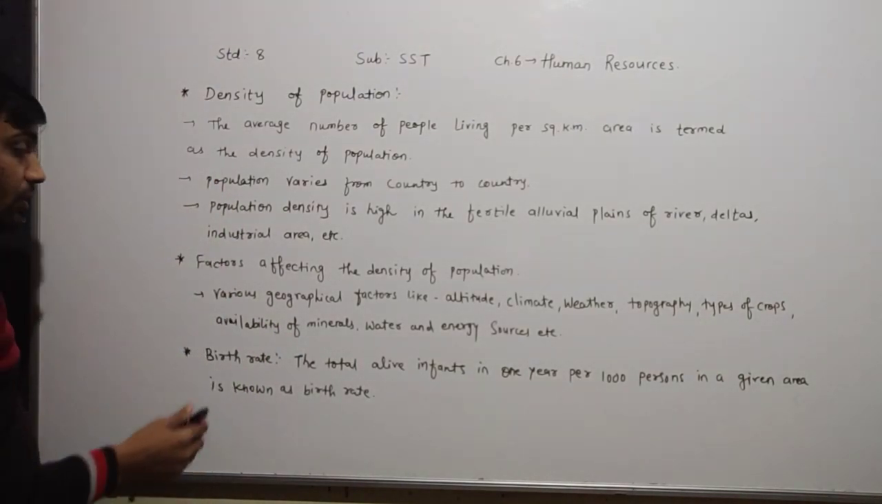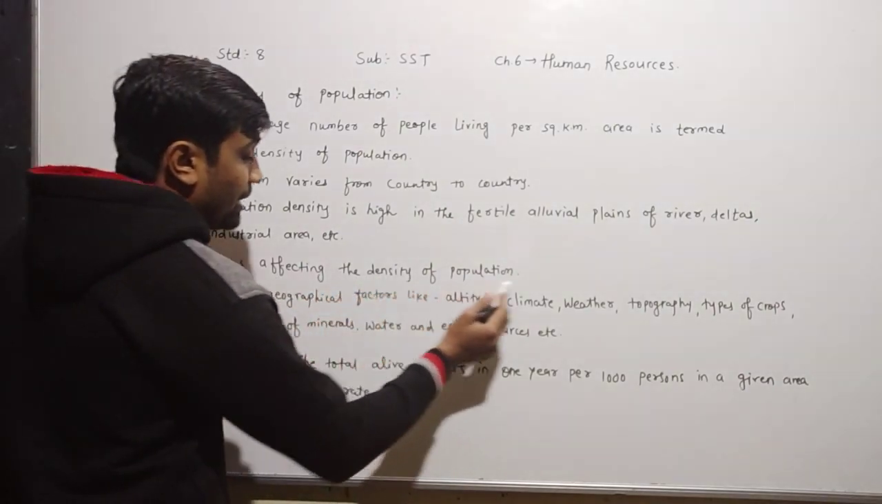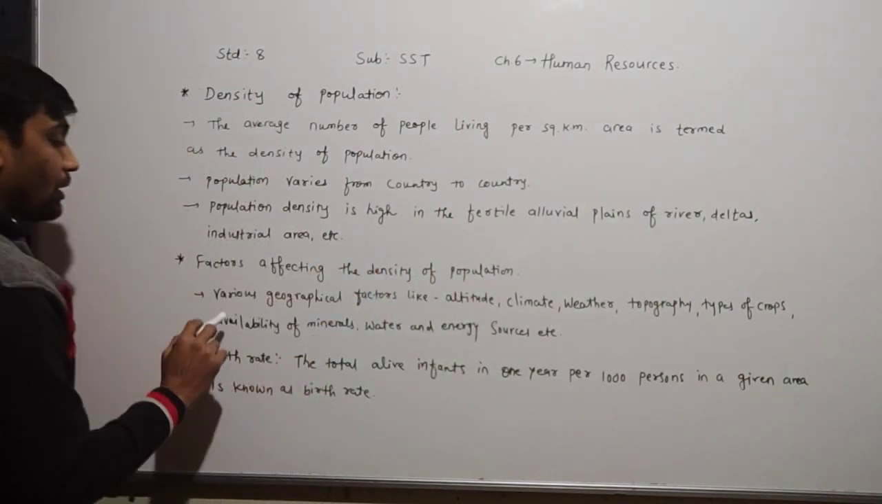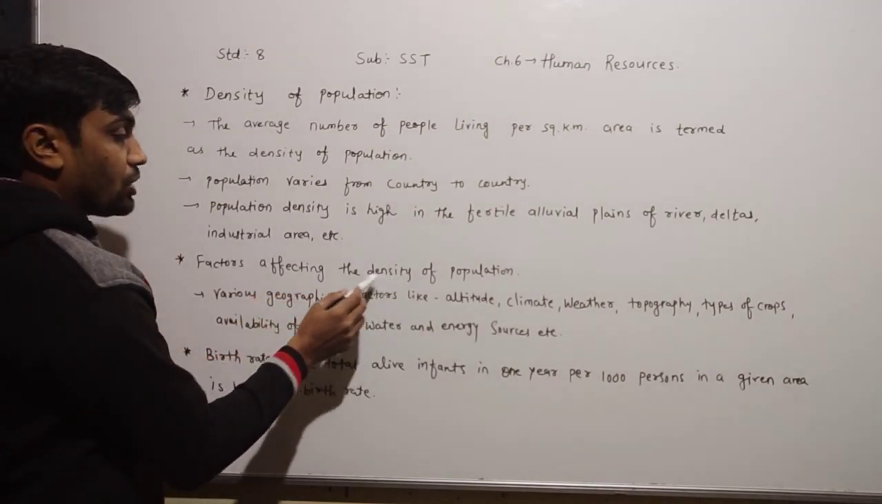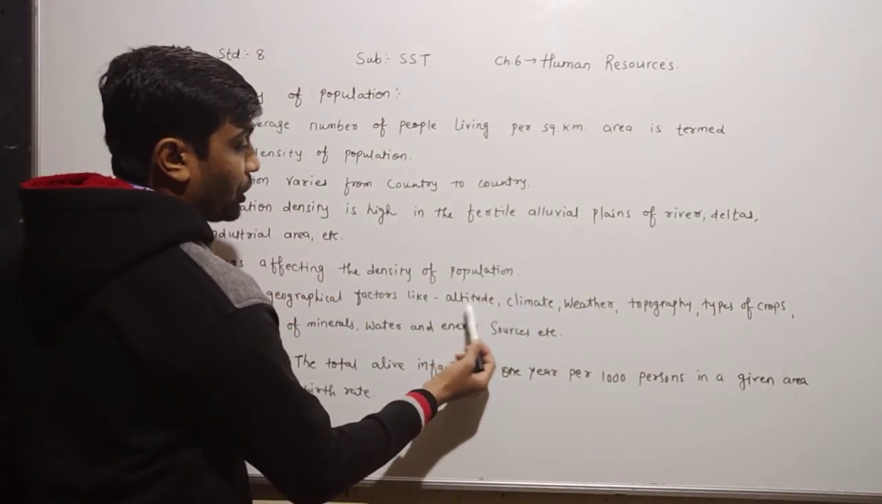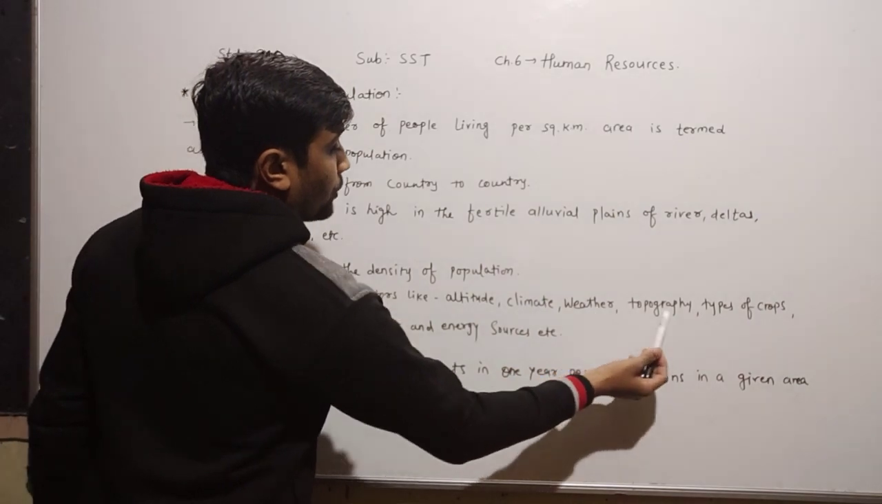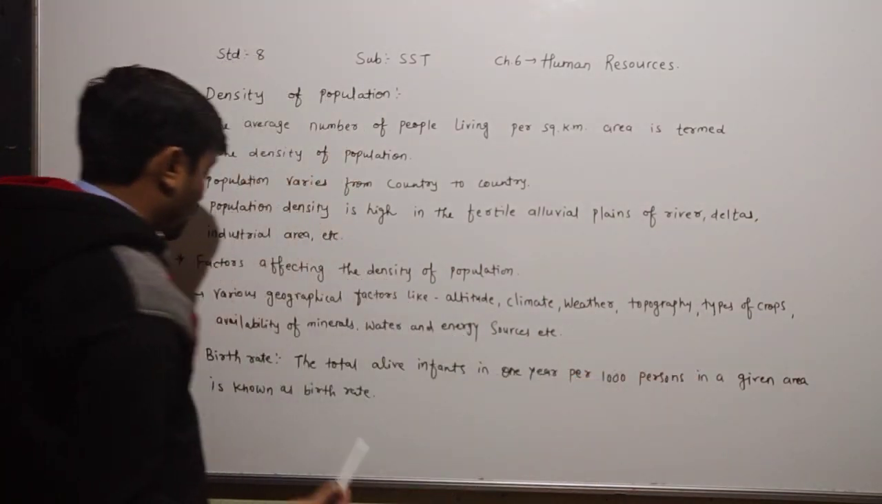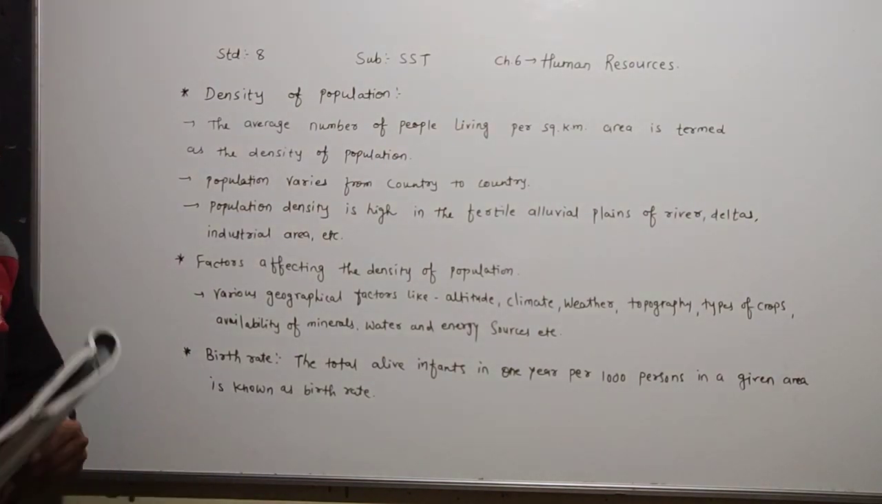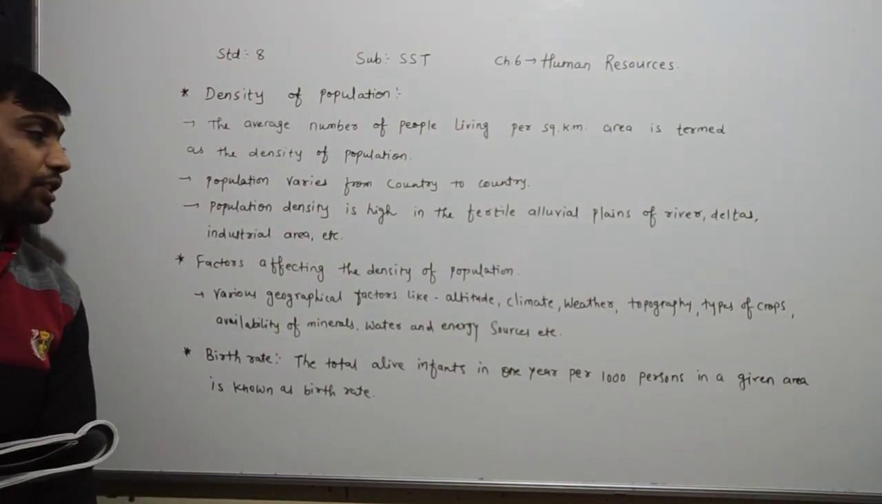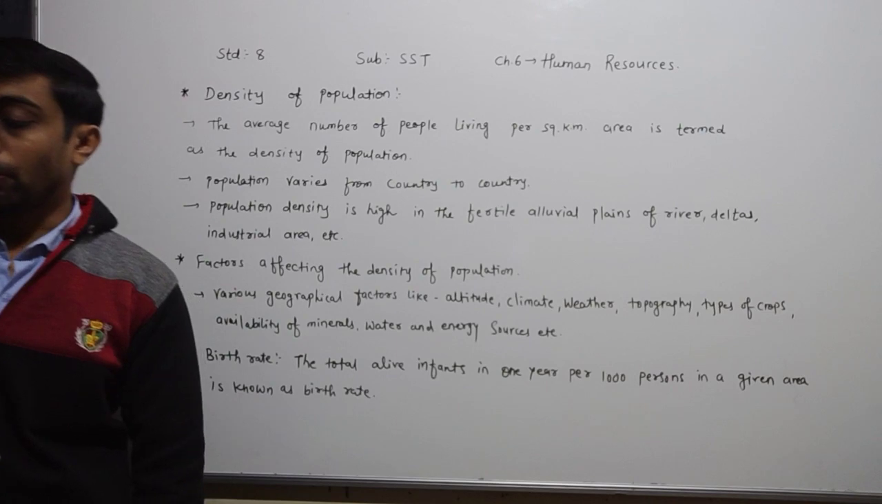Which are the various factors that can affect the density of the population? We can say the various geographical factors are, for example, altitude, climate, weather, topography, types of crops, availability of minerals, water and energy sources.